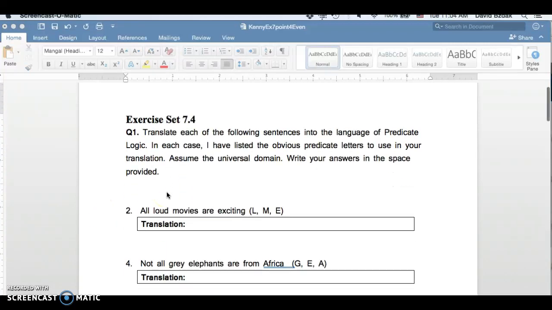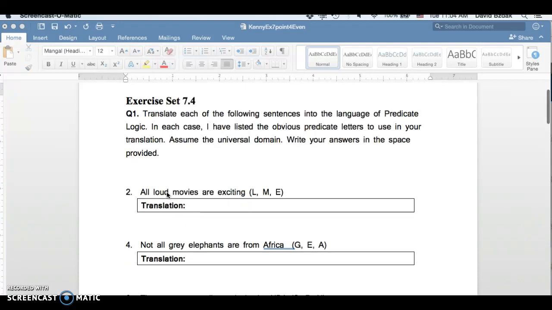This is exercise set 7.4, which are some more complicated translations. Since the odd numbered problems are due for homework, I'm going to do some of the even numbered problems. Again, I'll use the uppercase A for the universal quantifier and the regular uppercase E for the existential quantifier. All right, number 2, all loud movies are exciting.